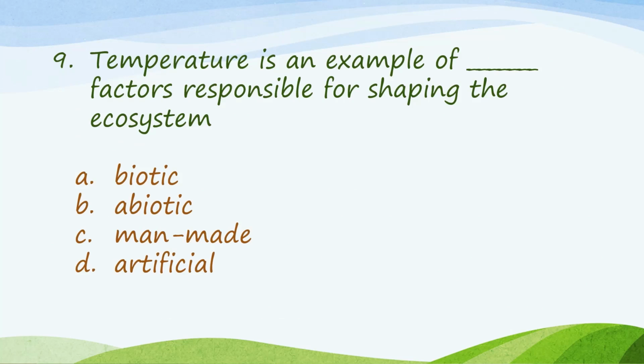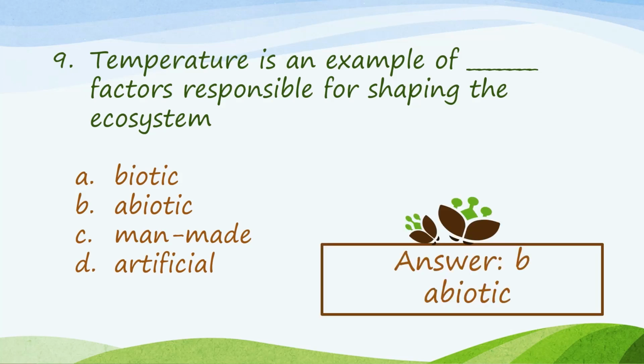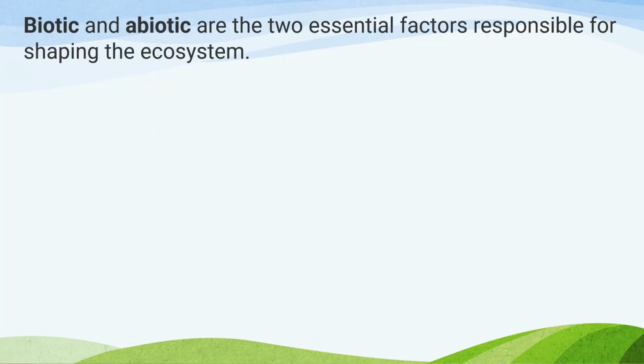Number 9. Temperature is an example of blank factors responsible for shaping the ecosystem. Our answer here is B, abiotic. Biotic and abiotic factors are two essential factors responsible for shaping the ecosystem.